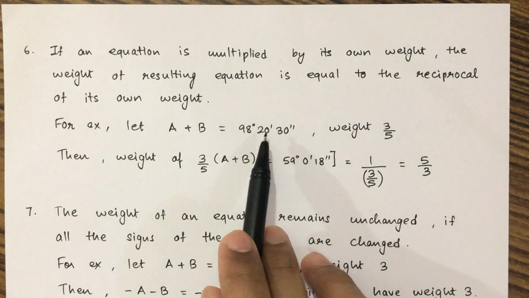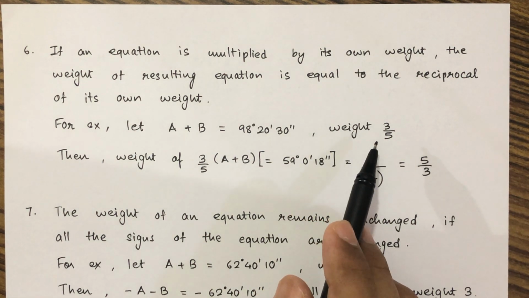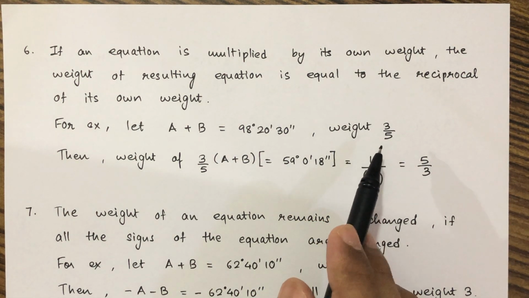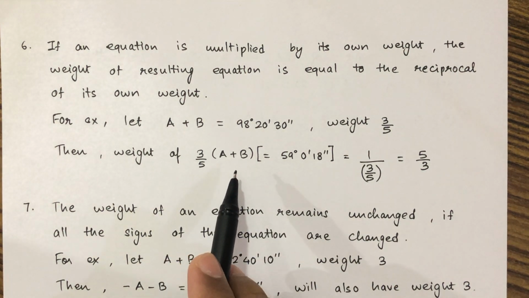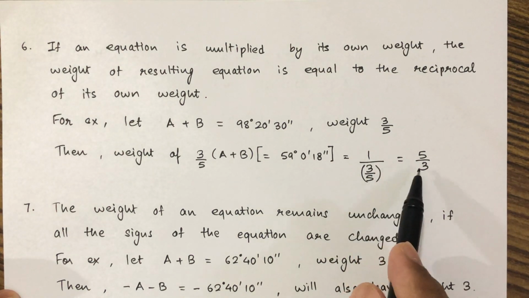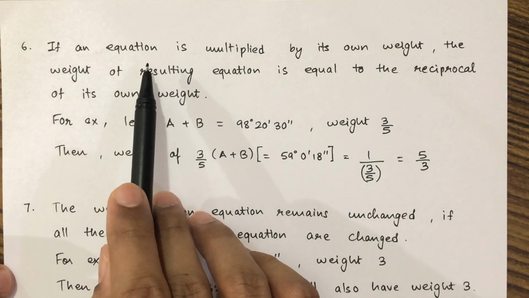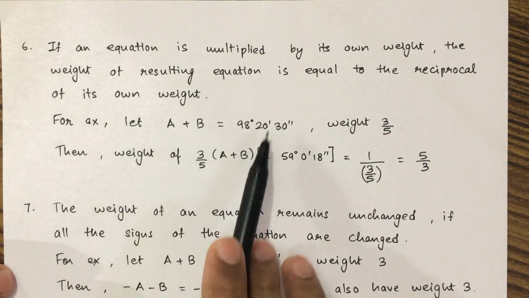No need of considering this equation, we only need the weight. Then the weight of 3 by 5 into a plus b will be given as 1 upon 3 by 5, that is 5 by 3.